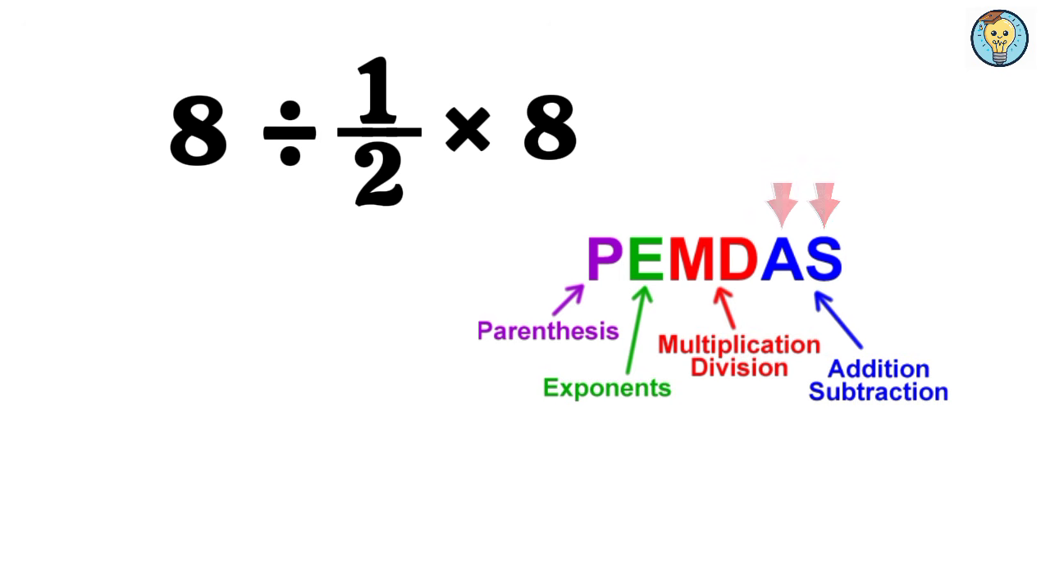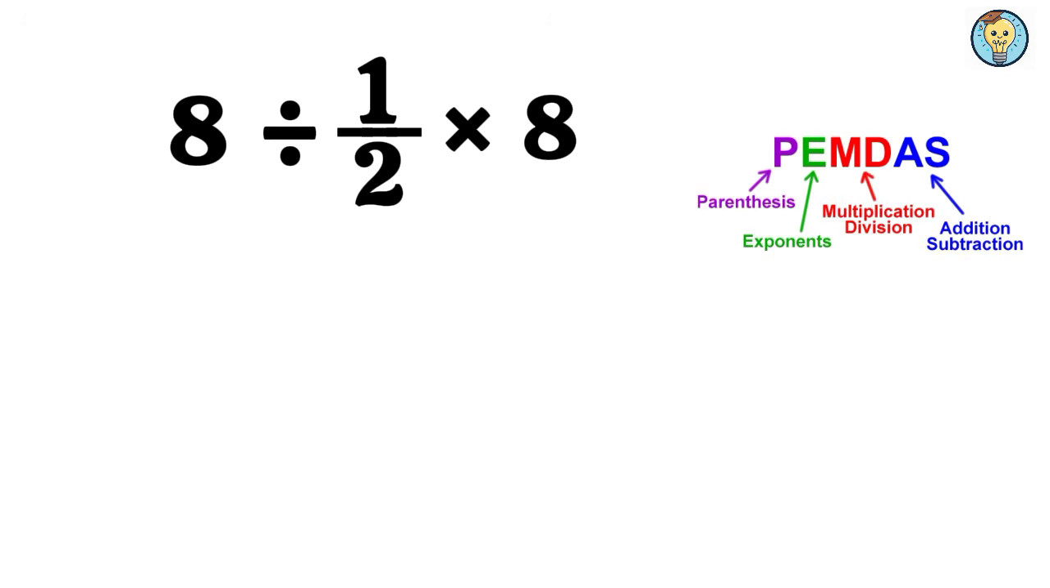addition and subtraction. A very important note: multiplication and division have the same priority. If both appear in an expression, we go from left to right and solve whichever comes first. The same rule applies for addition and subtraction. Now, let's solve the original problem correctly.